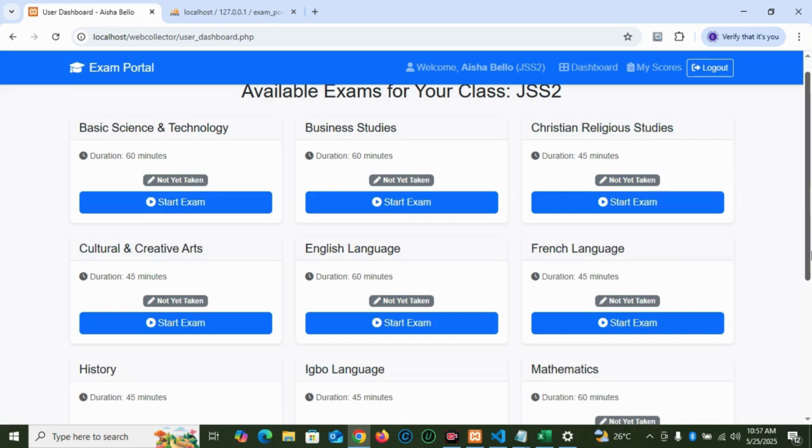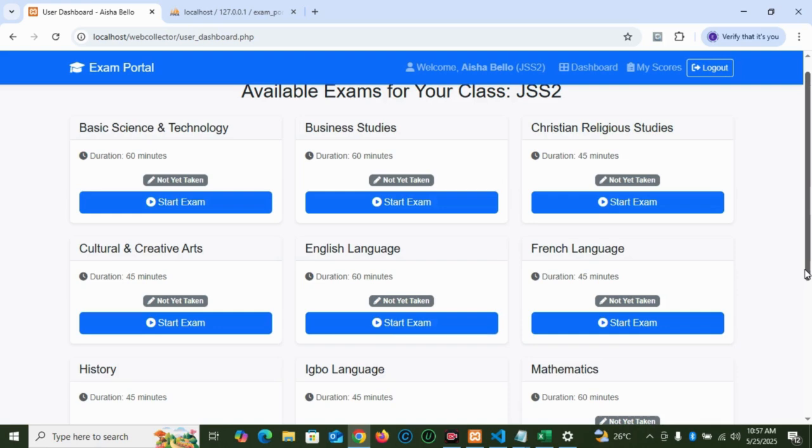You can see the subject name like basic science, business studies, Christian religious studies, and what have you. If you have not taken the exam yet for a subject, it will say not yet taken with a clear start exam button. But if you have completed an exam, it will show completed with a green badge, like what we saw on mathematics. It had a green badge because the child had completed the exam. And once the child has completed the exam, the child cannot retake it unless the admin resets the exam for that student.